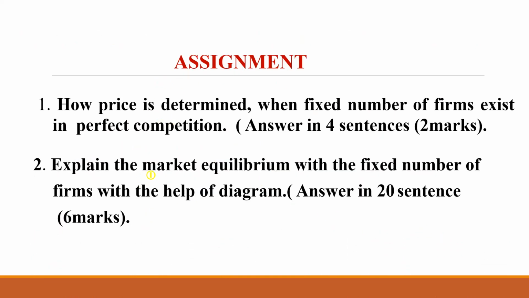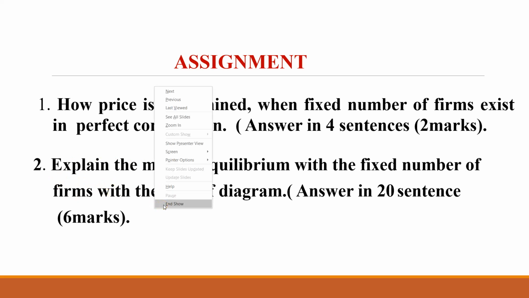This is the assignment under this topic, under this video. Both I have discussed: how prices are determined when a fixed number of firms exist in perfect market competition. This is a four-mark question: explain the market equilibrium. All this topic was discussed even in the previous video. Explain the market equilibrium with a fixed number of firms with the help of a diagram. Answer in 20 sentences, 6 marks. This is fully covered under this video. Please attend this question. It is always repeatedly asked from the examination point of view.